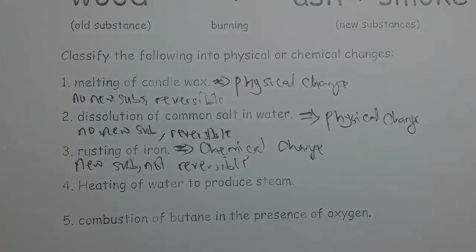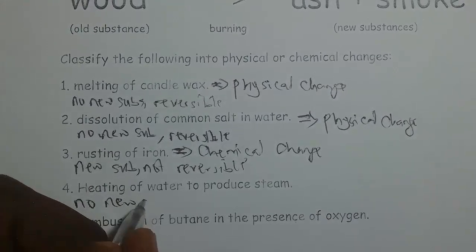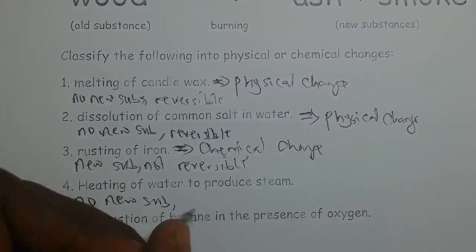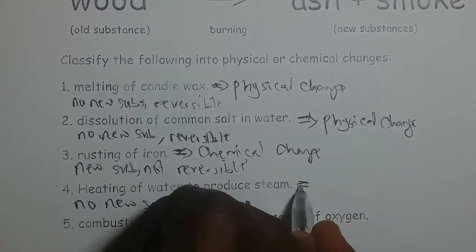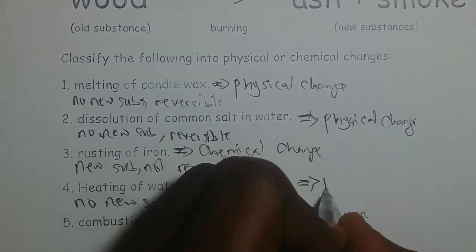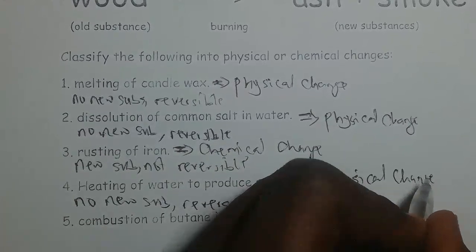The fourth one says heating of water to produce steam. When you heat water, it turns from a liquid state to a gaseous state. So it's still water, but in a gaseous state, and if you cool it down, it turns back into liquid water. So no new substances are formed, it's still water. That's one point, and it is easily reversed. These two points qualify heating of water to produce steam as a physical change.